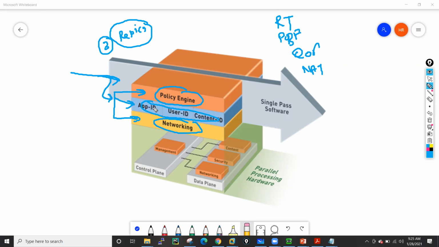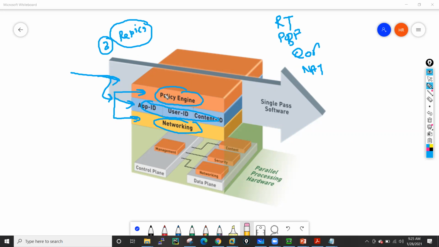So application identification happens, and if you have any user based policy or anything regarding user identification, it happens at this level. And Content-ID, which is your URL filtering, antivirus, anti-spyware protection, vulnerability protection, data protection, all these things are done by the Content-ID engine. All signature matching is done by this particular process.